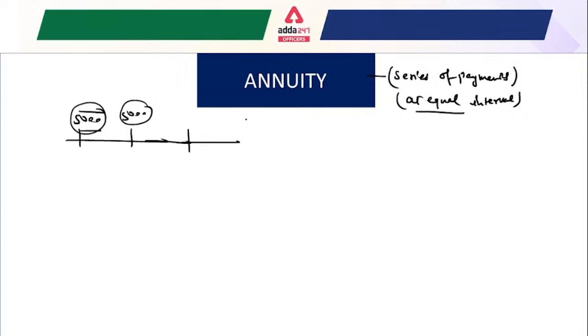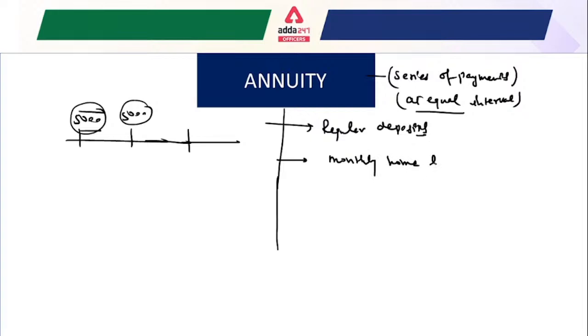Now we are going to understand the different examples of annuities, the basic purpose or need of annuity, and why we use the term annuity. Examples include your regular deposit, your monthly home loan, or your monthly insurance payment that you have to meet at equal interval of time.